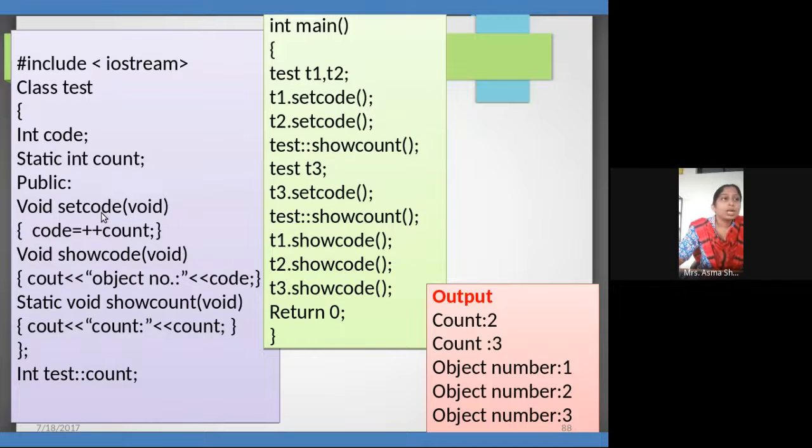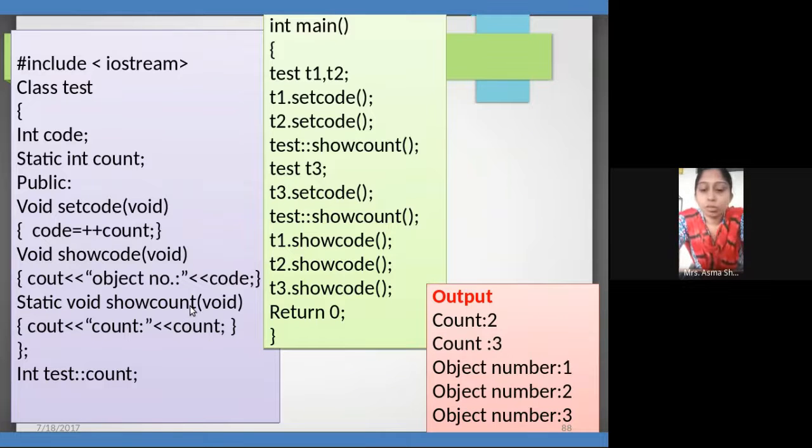So what exactly are we doing here, students? A public void setCode. If we are not passing anything, we can write void or we can keep it blank. Now code is equal to ++count. However many times I call the code function, that many times it increases the counter. The show code function prints the object number, and the static show count will help us to print this count value.